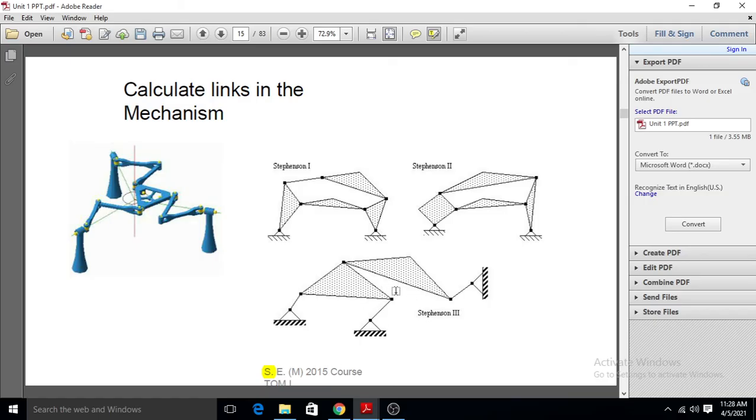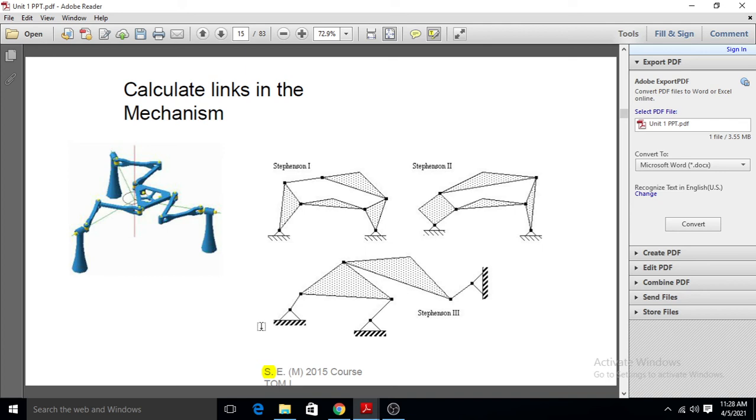And if we see the third example, there are 3 binary links. This is the first binary link, this is the second binary link, and this is the third binary link, and there are 2 ternary links. Means in the third example there are 3 binary and 2 ternary links.